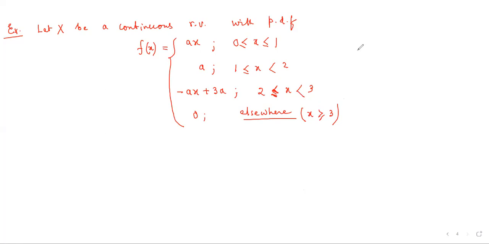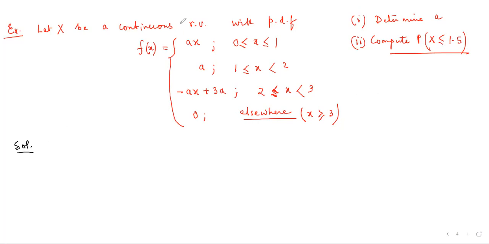Now your job is to determine, question number 1, the constant a, and number 2, compute the probability that x takes values less than 1.5. This is the problem that we are going to consider over here. A very simple problem. So first of all, we are going to find the value of this constant a.